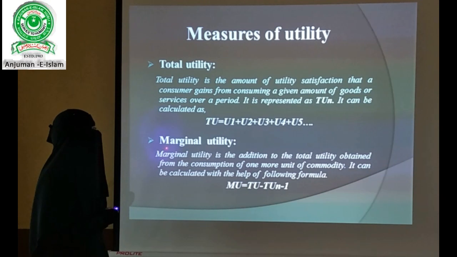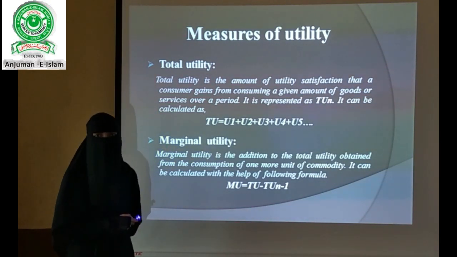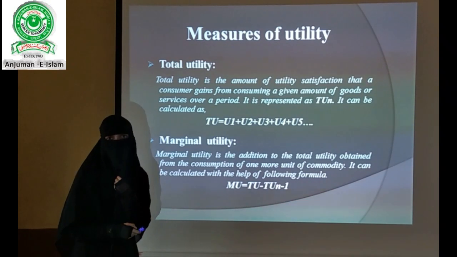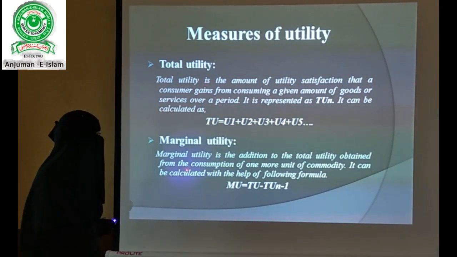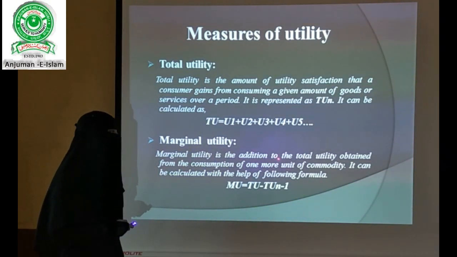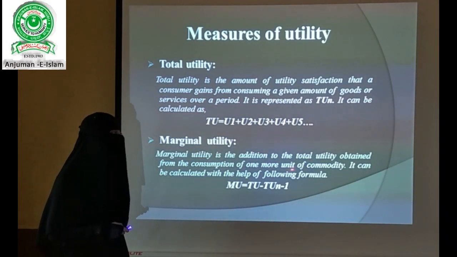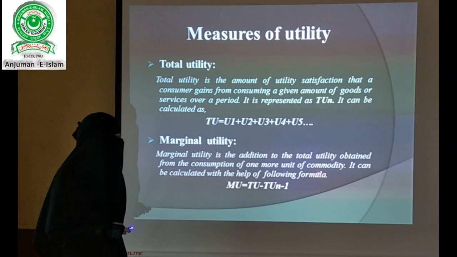The next thing is marginal utility. Marginal utility is one of the important concepts we have to understand under consumer behavior. Marginal utility is the addition to the total utility obtained from the consumption of one more unit of a commodity. It can be calculated with the help of the following formula.